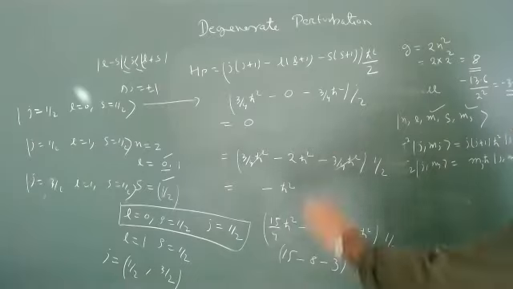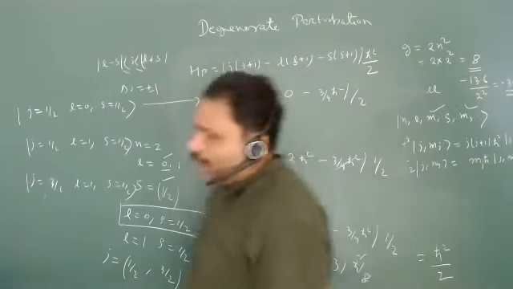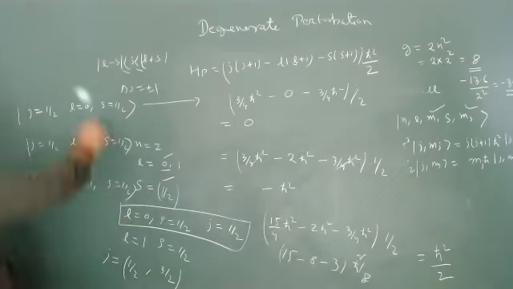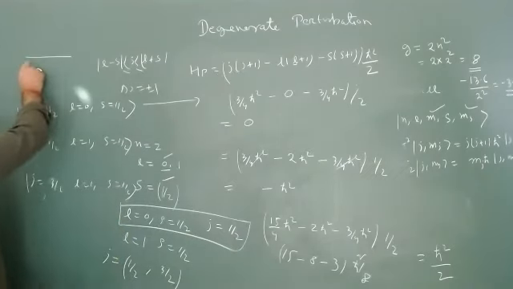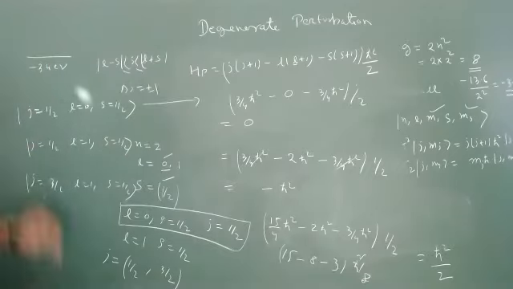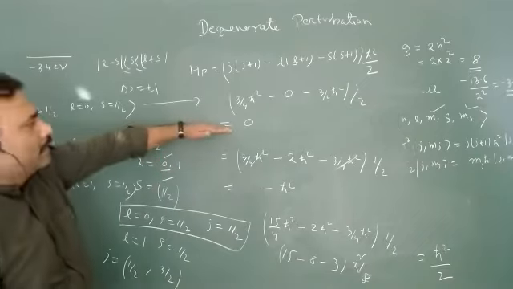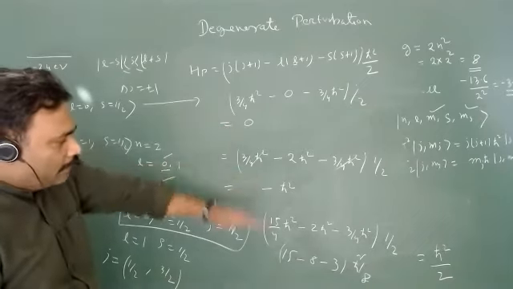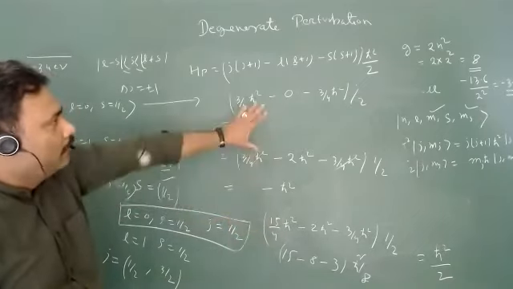So you can see initially your state is basically minus 3.4 electron volt before perturbation, and after that this will remain the same. This is not going to change, but 2 will be there.